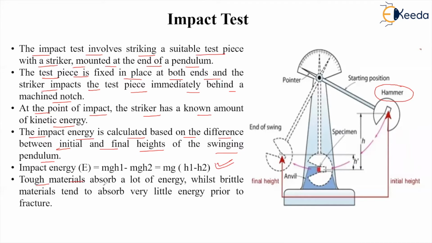Tough materials absorb a lot of energy. If the material is tough, it will absorb a lot of energy, right? And if the material is brittle, it tends to absorb very little energy prior to fracture. So this is how we obtain the impact energy, and this is the impact testing machine.